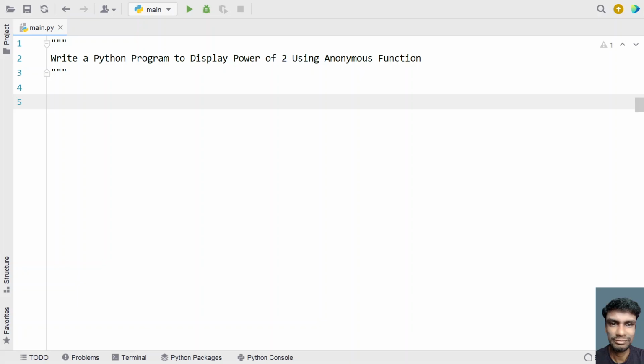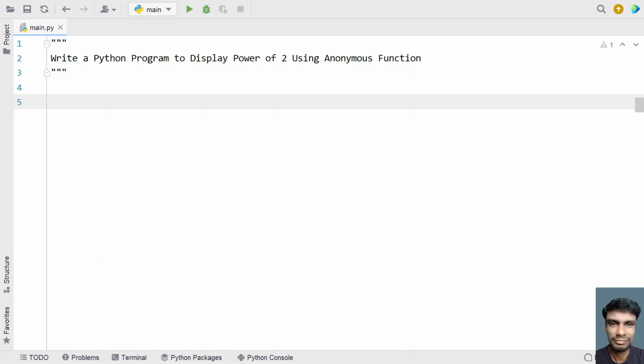In this video, let's learn a Python program, that is, write a Python program to display power of 2 using anonymous functions. So anonymous functions are also known as lambda functions. So whenever you require a function having a single line, you can use the lambda functions. The specialty of a lambda function is it has only one line of code.